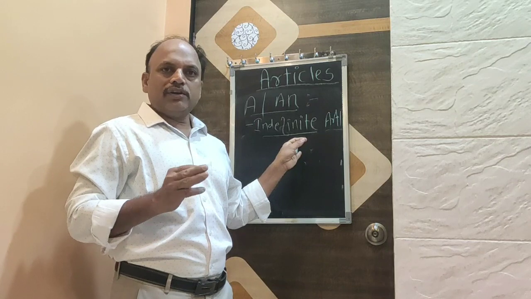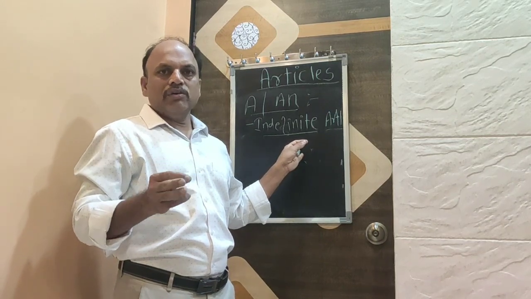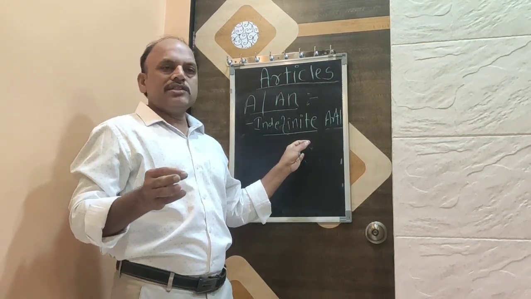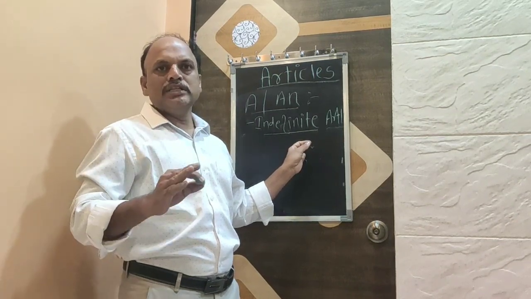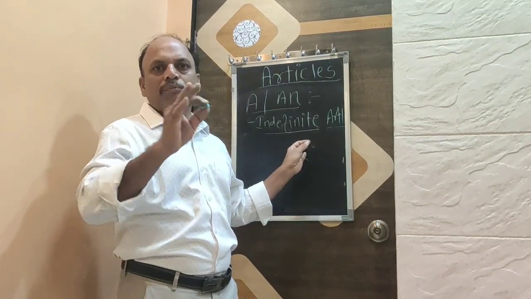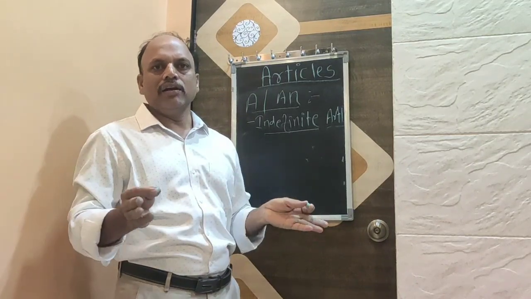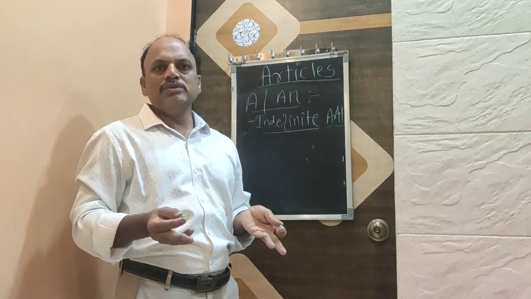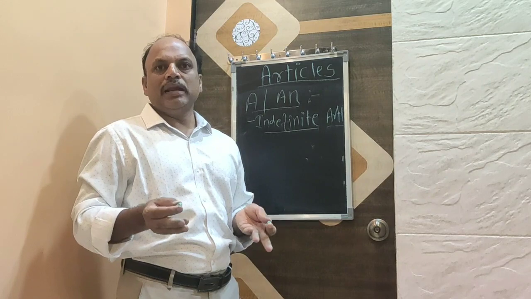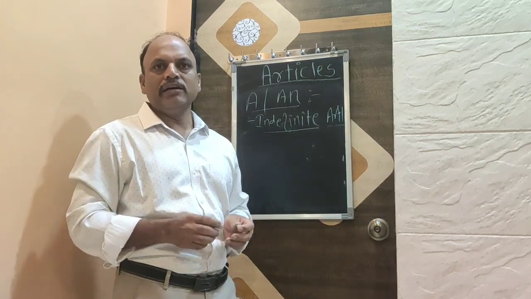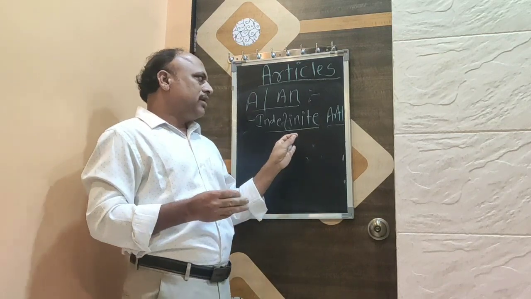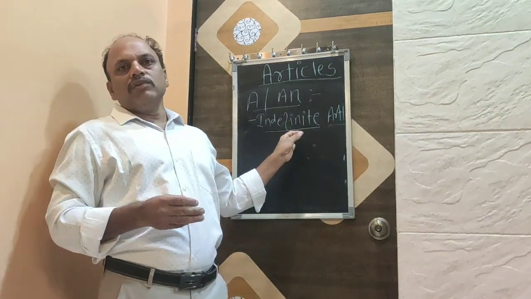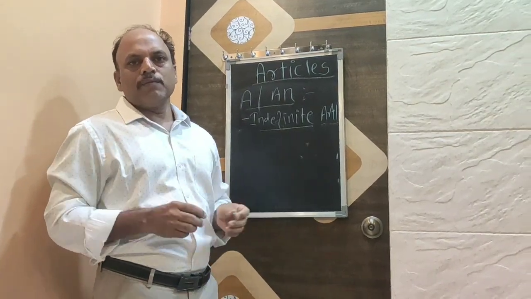Here it talks about common nouns which are not exact, not specific or particular. It is very general. A ball, don't know which ball. A pen, whether it is a black pen or blue pen or of any color. It is used when the common noun is very general.